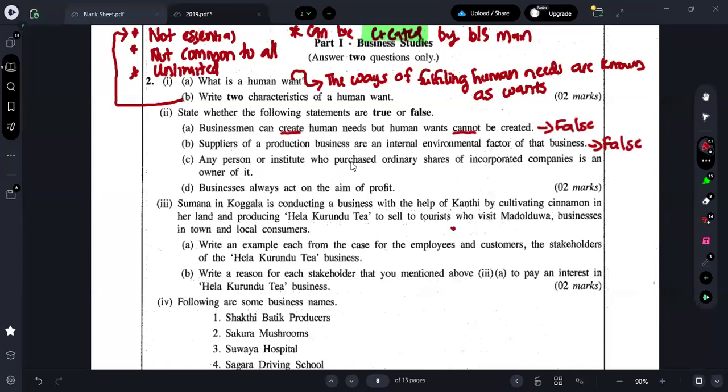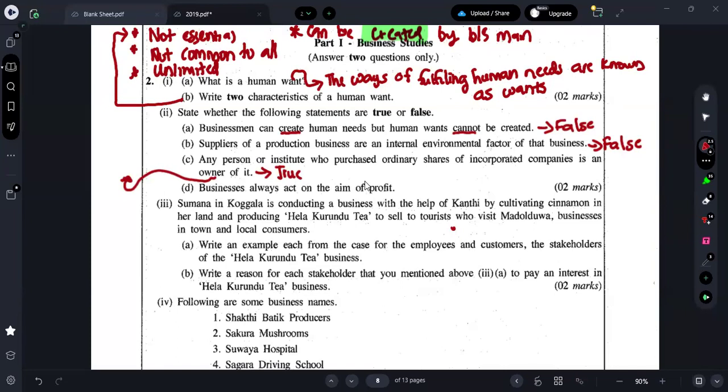Next one: any person or institute who purchases ordinary shares of an incorporated company is an owner of it. Is it true or false? As I told you all, how can you become the owner of an incorporated company? You should purchase their shares, right? So therefore, it is also true. Now, once you purchase the shares, what is another name you can call them? Can anyone say? Once you purchase shares from an incorporated company, you are referred to as what?